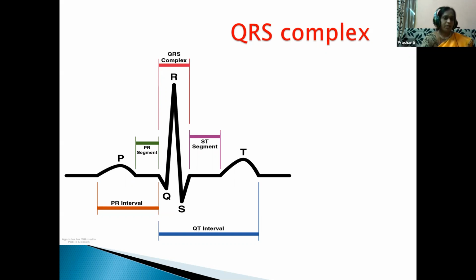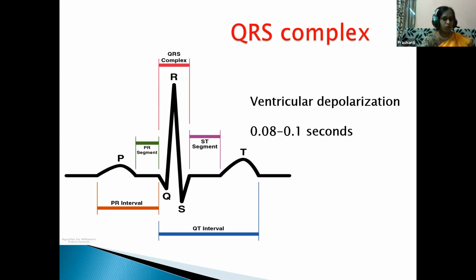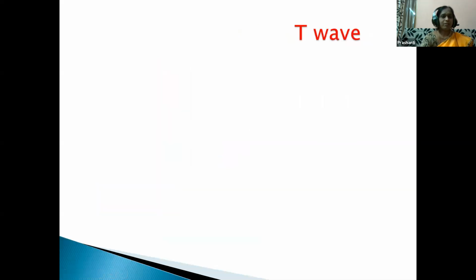Here the normal duration is 0.08 to 0.1 second. As I already said, this is the QRS complex. When you see it, Q is a very small wave, R is tall and positive, and S is a small negative wave. Okay, the next wave is the T wave.